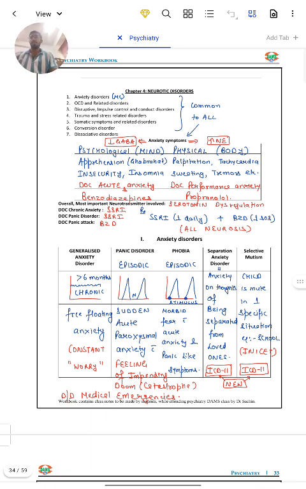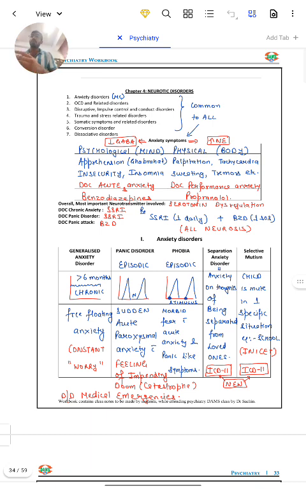So what are the anxiety symptoms? Anxiety symptoms can be psychological or physical. Psychological means it is affecting our mind, and physical means it is affecting our body. In psychological anxiety, the reason is a decrease in the amount of GABA, and in physical anxiety, the cause is an increase in the norepinephrine hormone. What are the features of psychological anxiety? The features are apprehension, that is घबराहट, insecurity, and insomnia.